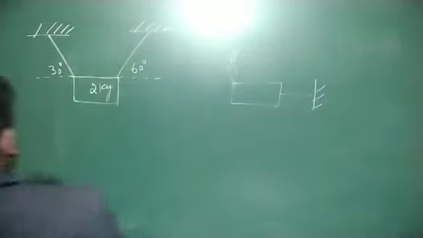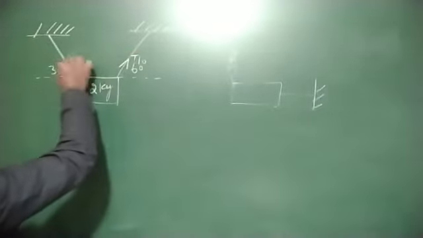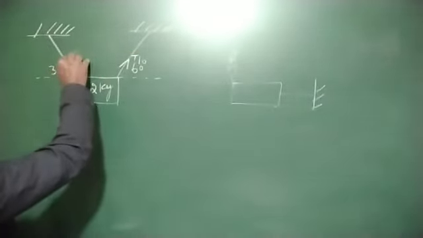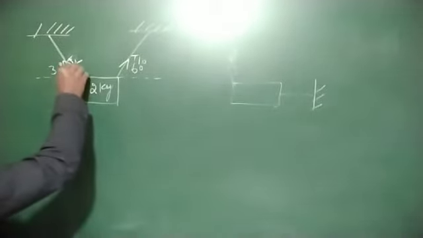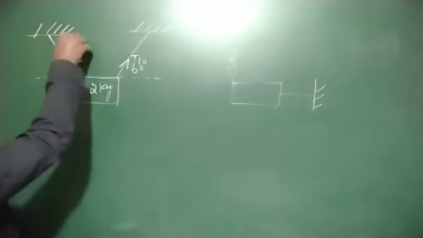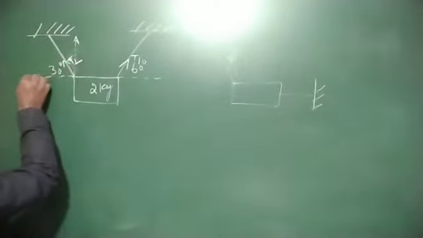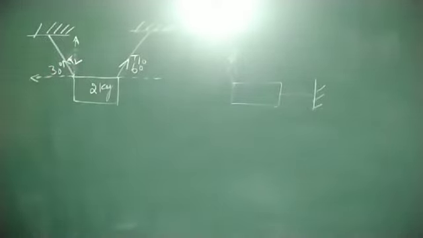Here, this one we call T1 and this one we call T2. T2 is resolved into two components: one along the vertical direction and another along the horizontal direction.